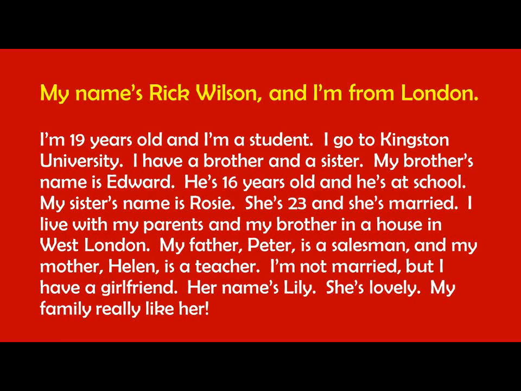And so the short form is very helpful for us. It helps us to show possession, and it helps us to make the short form of am and is, the to be verbs. And so let's look at the story on page 8. In your book, page 8, we're going to be looking at the story about Rick Wilson. And the title of the story is My Name's Rick Wilson, and I'm from London.